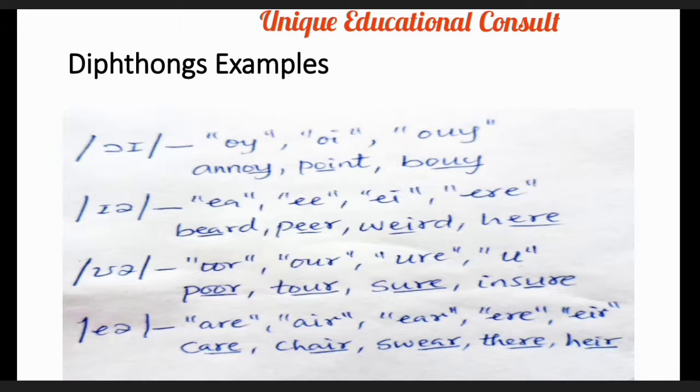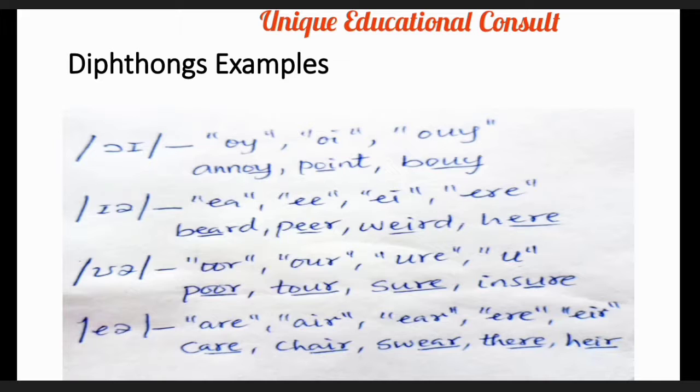The first one is care. Be careful. Care. Good. The next is chair. Don't say cheer. It's not cheer. It is chair. Good. The next one is swear.